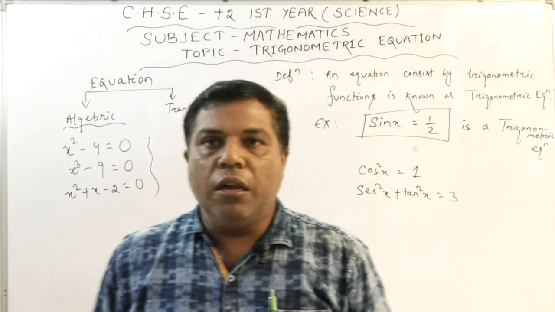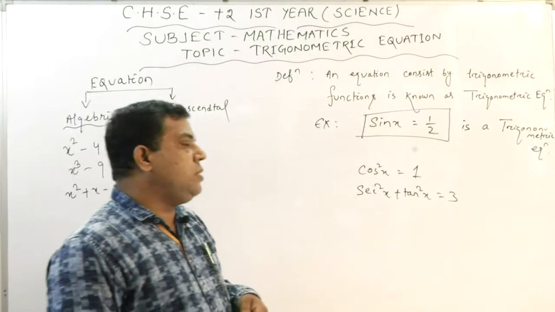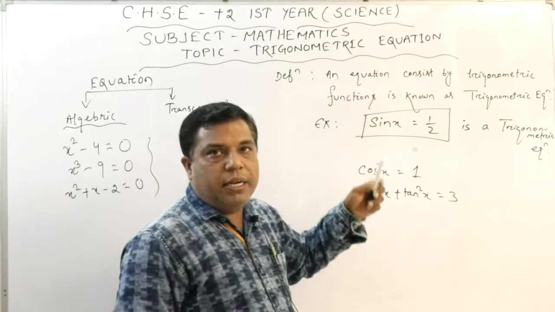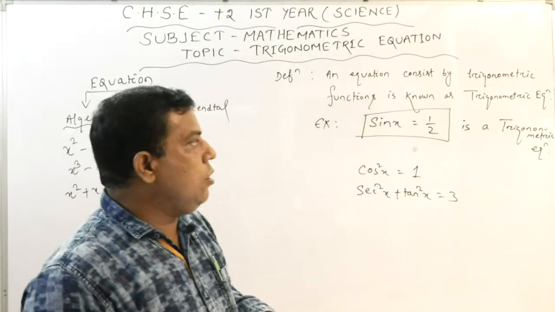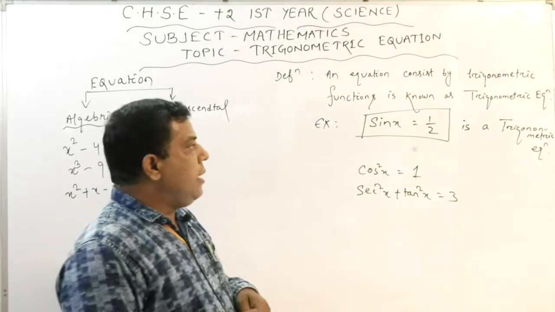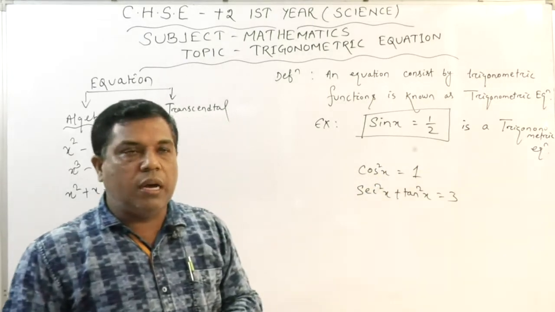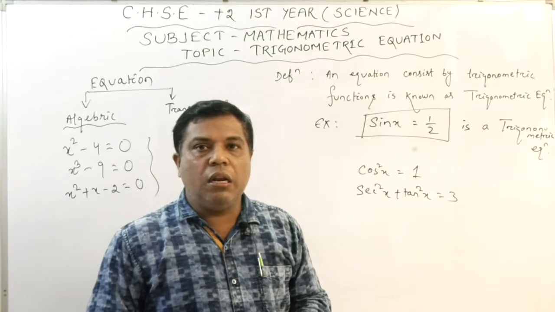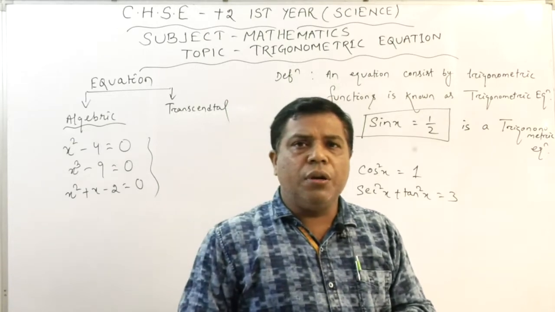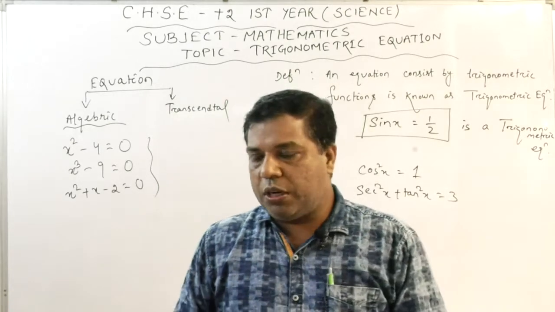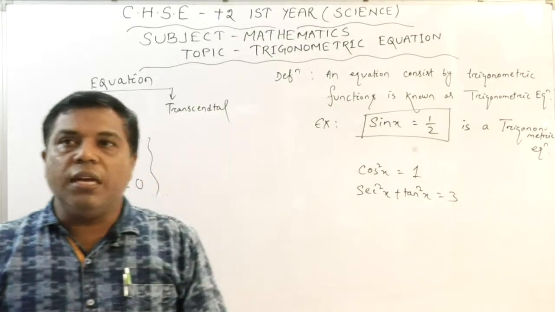If there is an equation, now we are interested in the solution. Solution means the value of the unknown quantity for which the equation holds good. That is the meaning of solution. So for a trigonometric equation, what is its solution? It means the value of these unknown angles or unknown quantities for which the equation holds good. As we are clear about the concept of trigonometric equation, let us move to its solution.